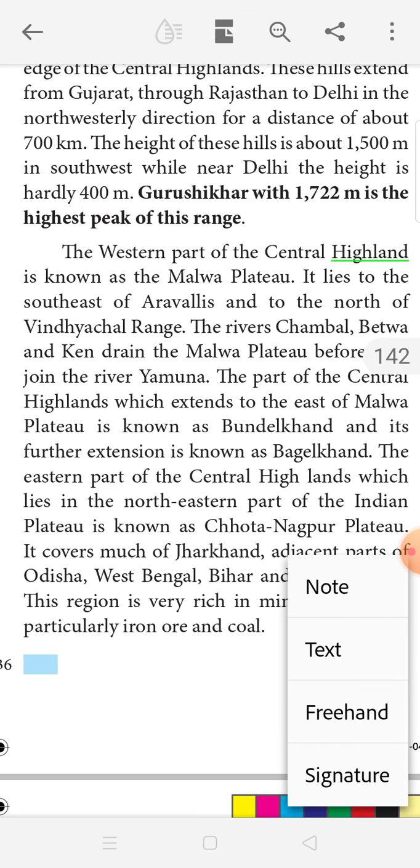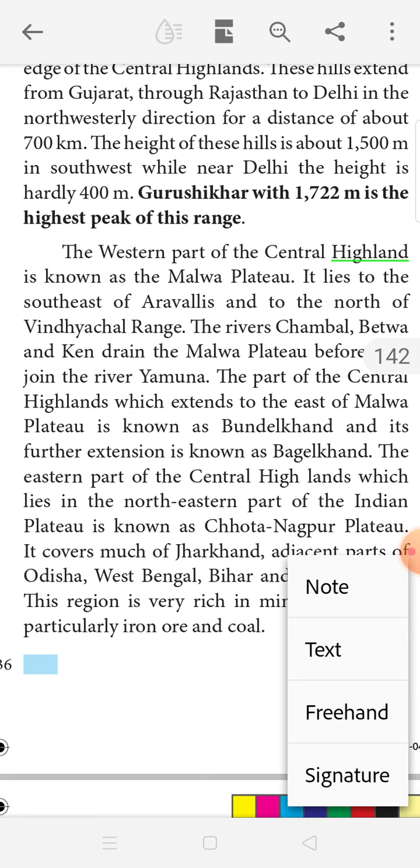The rivers Chambal, Betwa and Ken drain the Malwa Plateau. What are the rivers that drain the Malwa Plateau? The rivers Chambal, Betwa and Ken drain the Malwa Plateau before they join the river Jamuna.